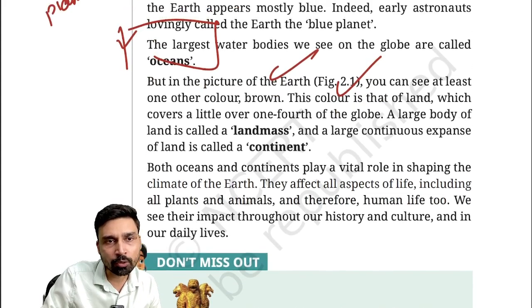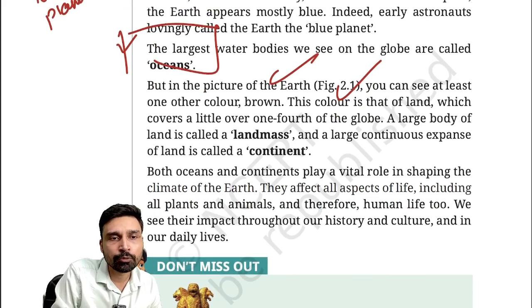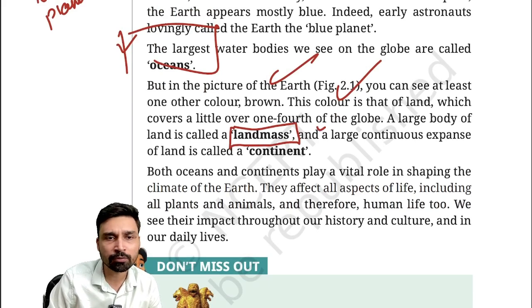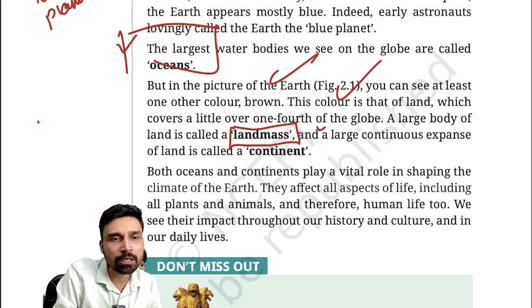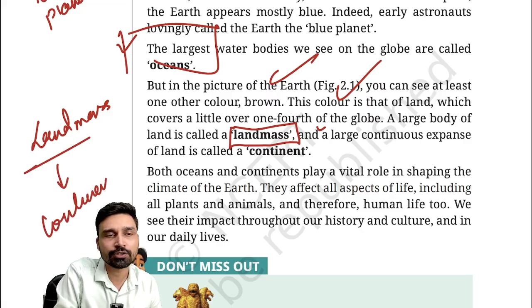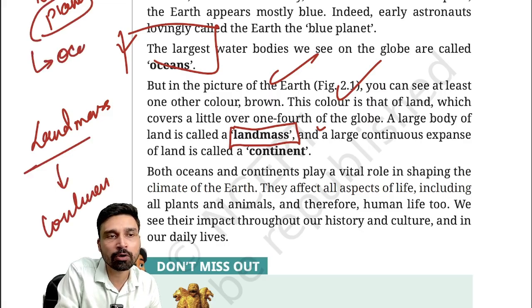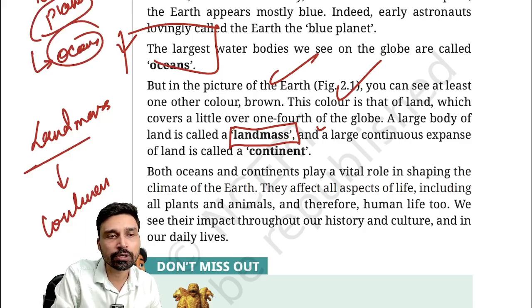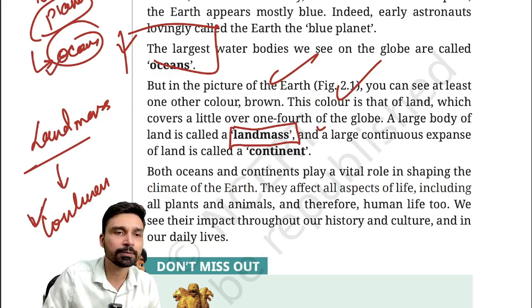However, if you take a look at planet Earth, we also have brown color. Now, what is this brown color? Brown color covers a little over 1/4 of the globe, about 25% of the globe, and this brown color represents the landmasses. The landmasses of the earth are what we call the continents, while the water body on the earth, the water surface on the earth, is what we call ocean. That's why we have classified the entire earth into two parts, the ocean part and the continental part.